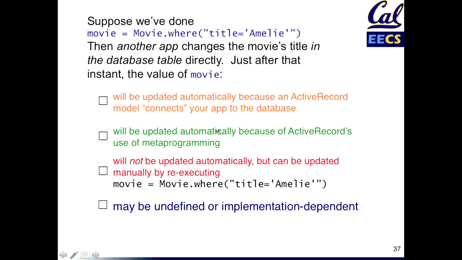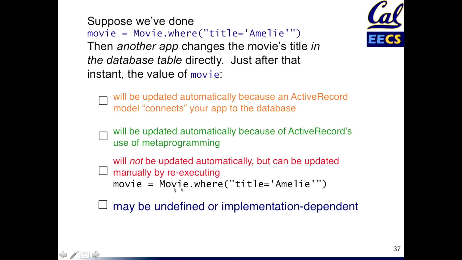So what about updated automatically because Active Record uses metaprogramming? It certainly does use metaprogramming. It does it to make a lot of the connections easier. But again, there is no magical way for the database to notify us, generally speaking, that, hey, this has changed, if another app went in behind our backs, essentially, and did it. But of course, if we reload it, and there's more than one way to reload a record, but movie.reload would also have worked, in this example this actually will get us the new value. And woe be unto us if we have made local changes to that value without reflecting those changes back to the database, right? Our local values would be stomped on if we did this.